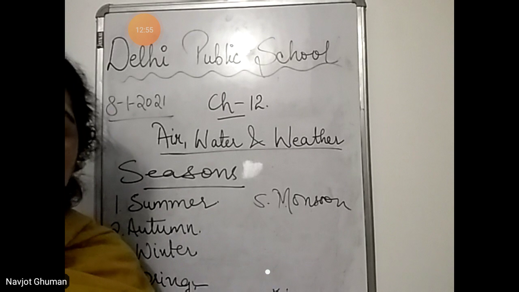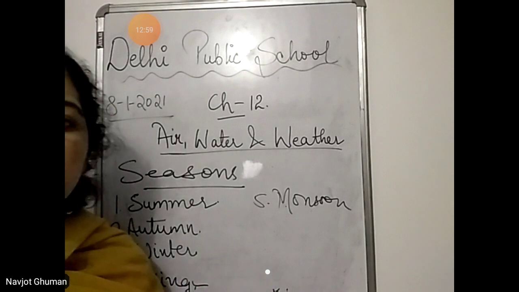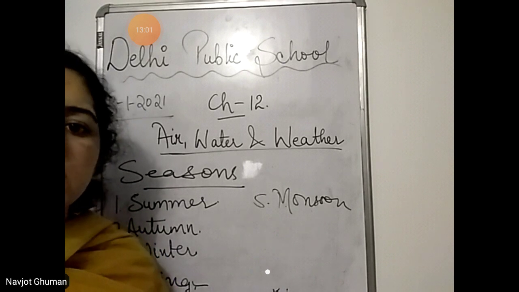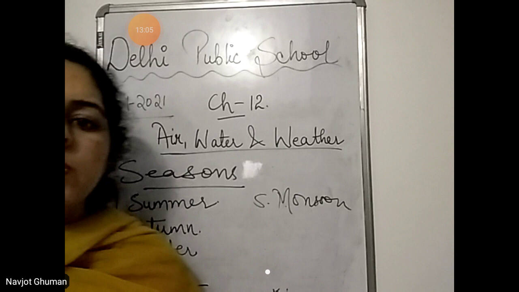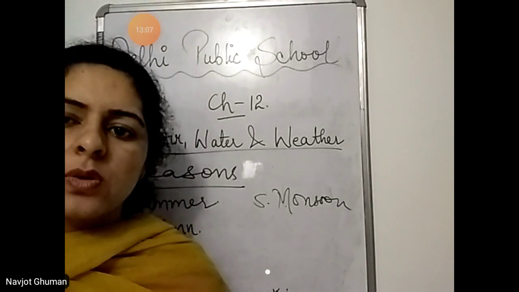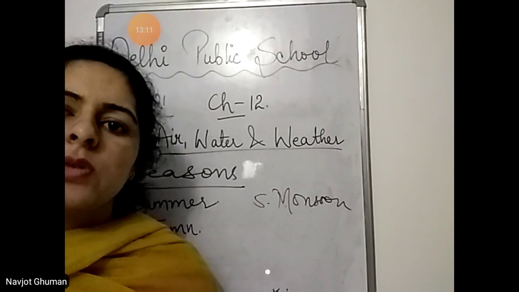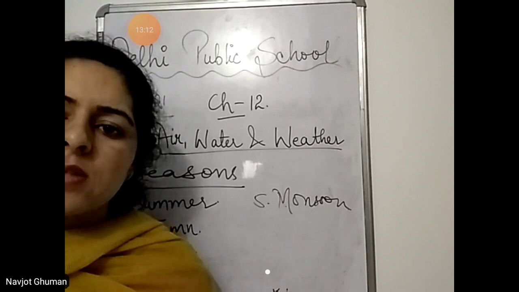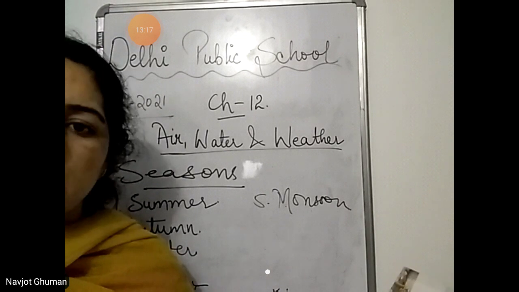We wear cotton clothes. In winter, we like hot things like coffee, tea and everything, and we wear woolen clothes. The food that we eat, clothes that we wear and activities we do, that is all according to the change in the seasons. So this is all about the weather and seasons we read over here.